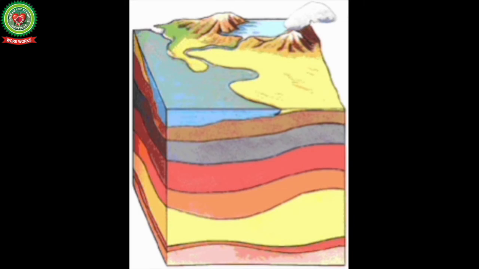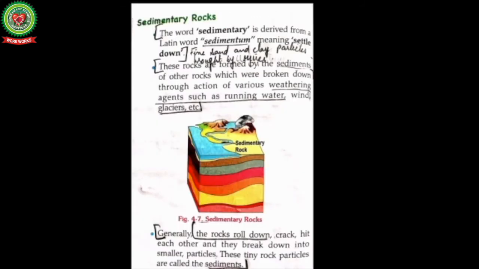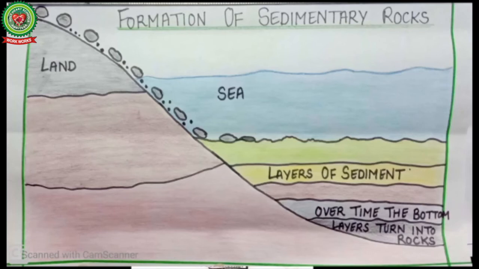Let's discuss sedimentary rocks. By name, it can be understood that it is made up of sediments brought by the rivers. Let's understand the formation of sedimentary rocks by a diagram. The picture shows that land is broken and the broken particles are deposited on the seabed. This forms layers of sediments over time. The bottom layer turns into sedimentary rocks.